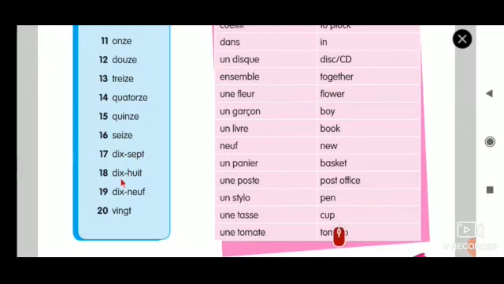But here we have to join. Why? Because the H is a vowel. So we have to join the H. Here both are consonants, so that's why I am not joining. But this is called liaison. This is called liaison. Dix-huit, dix-huit, dix-neuf, dix-neuf.